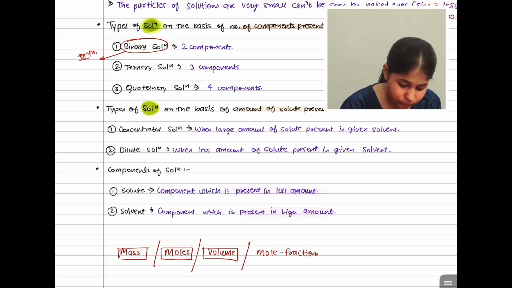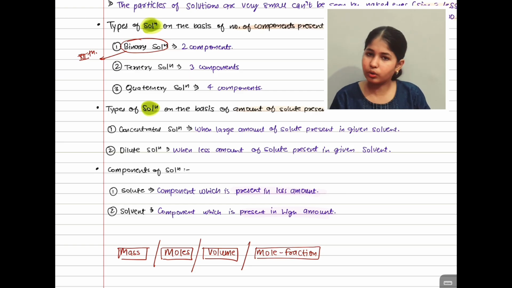Now, if you have not understood the concentration term, you will not understand what mole fraction is, but in upcoming time you are going to understand.